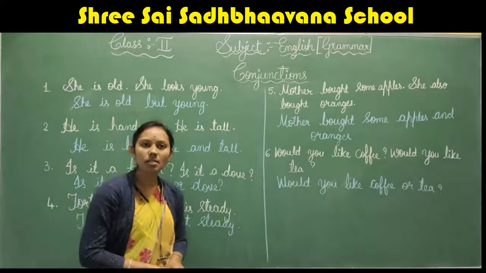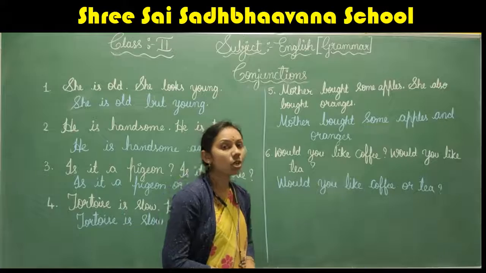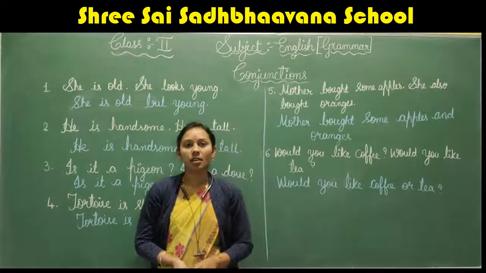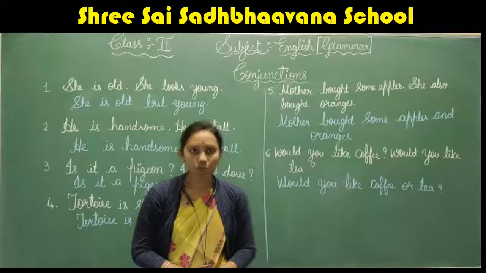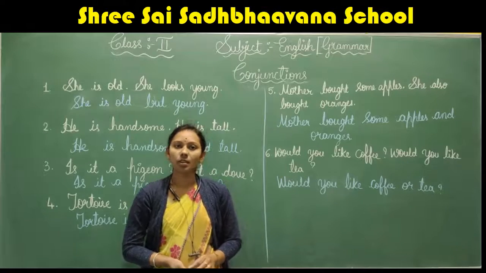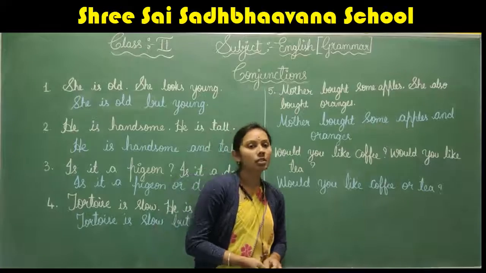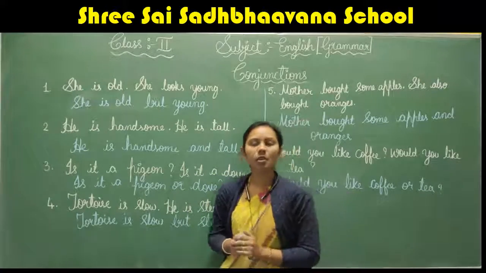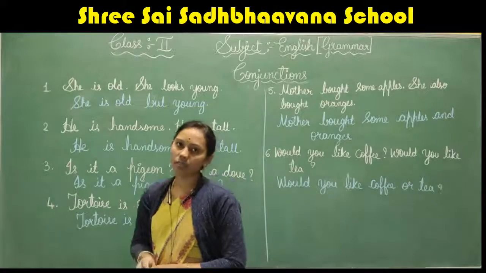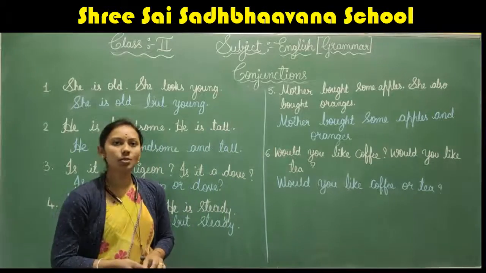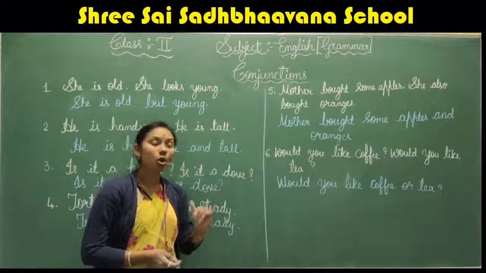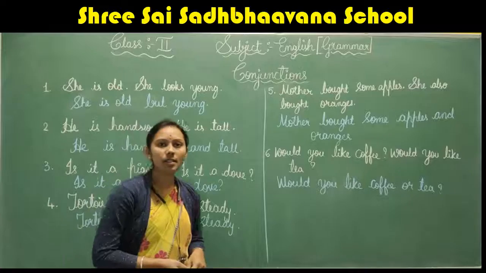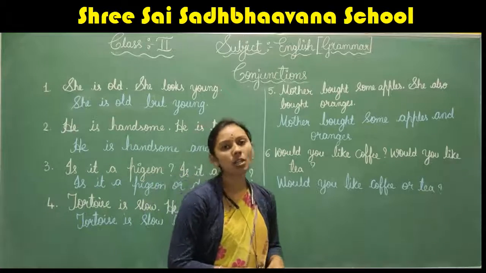So what do we mean by conjunctions here? Conjunctions are joining words. Okay. They join. What all do they join? They are used to join sentences, groups of words and words. Okay. So the conjunctions are and, or, but. In today's class we have learned the conjunctions and, or, but.